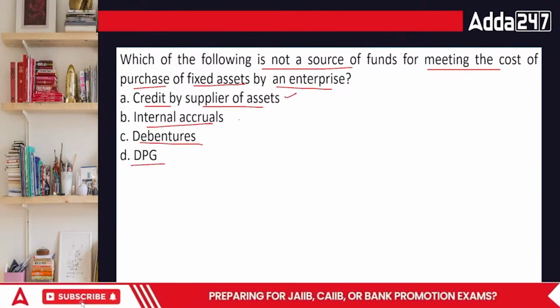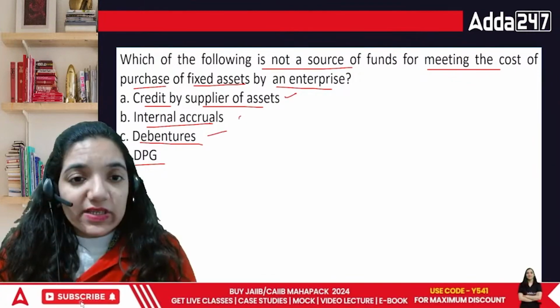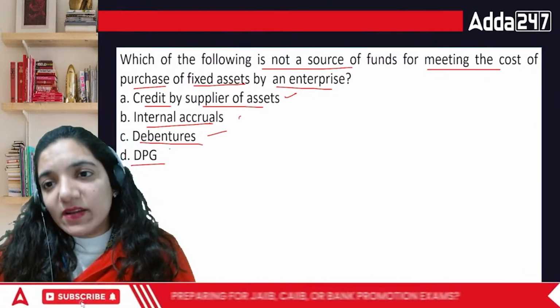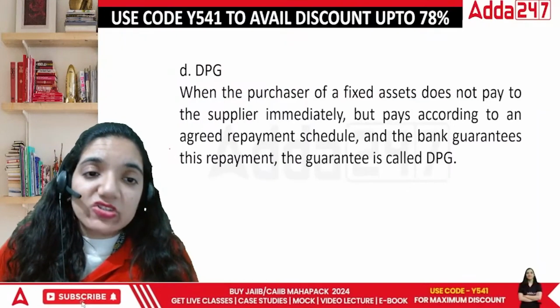We get funds from these, this is our savings, and debentures is the loan that we take. So technically all these are covered, but deferred payment guarantee means we have given a guarantee, but the payment would be made a little later. Deferred means postponement. This is not covered here.